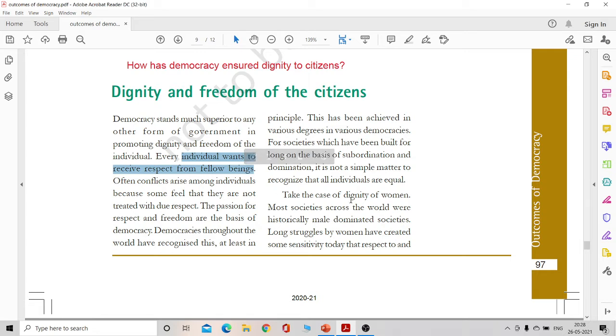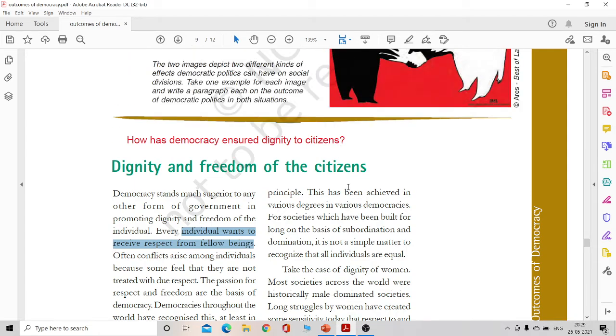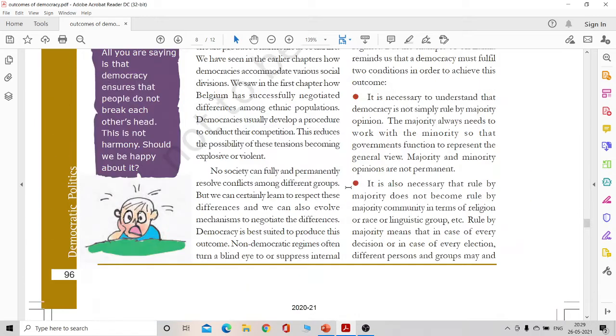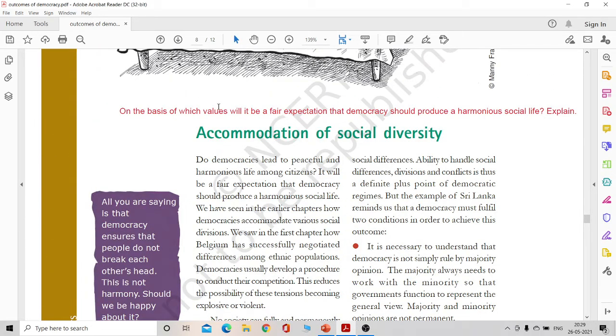For example, you can take the example of women, and of course in our country many minorities, Dalits, etc. Right? So this would more or less suffice as your answer.